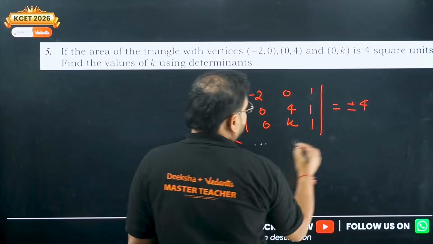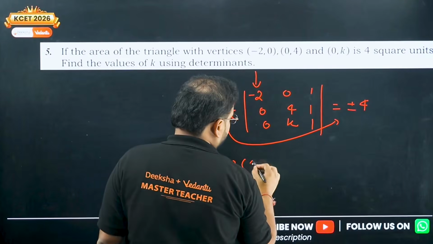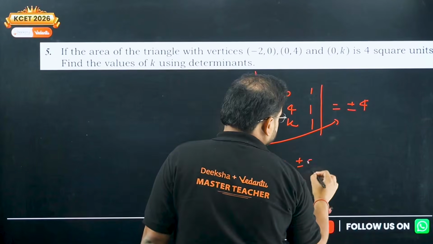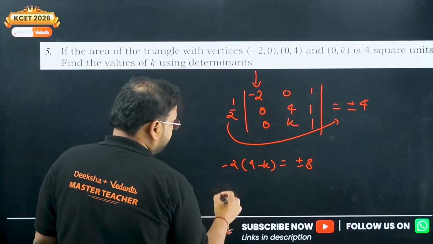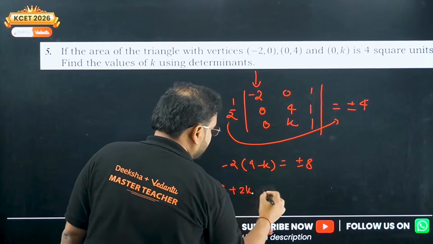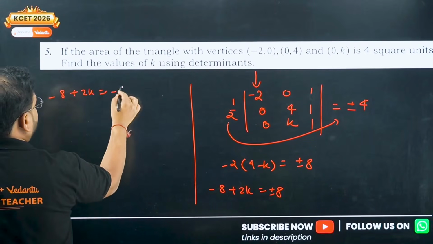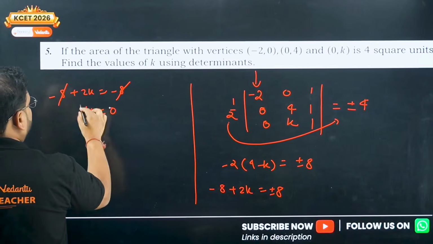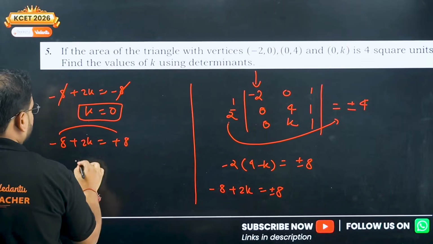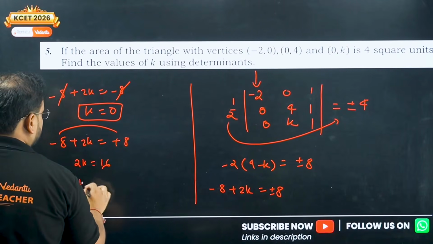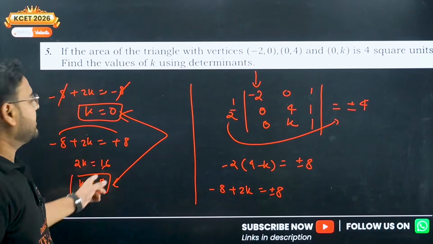Bring this 2 to this side, we get plus minus 8 and solve with the first column: minus 2, we have 4 minus K. This is plus minus 8 because the rest two terms are 0 0. So we get minus 8 plus 2K equals plus minus 8. Solve now. We get minus 8 plus 2K equals minus 8. Cancel. Value of K is 0. Other form: minus 8 plus 2K equals plus 8. Taking it to this side, 2K equals 8 plus 8 is 16. K is 8. Two values. Answer is K equal to 0 or K equal to 8.